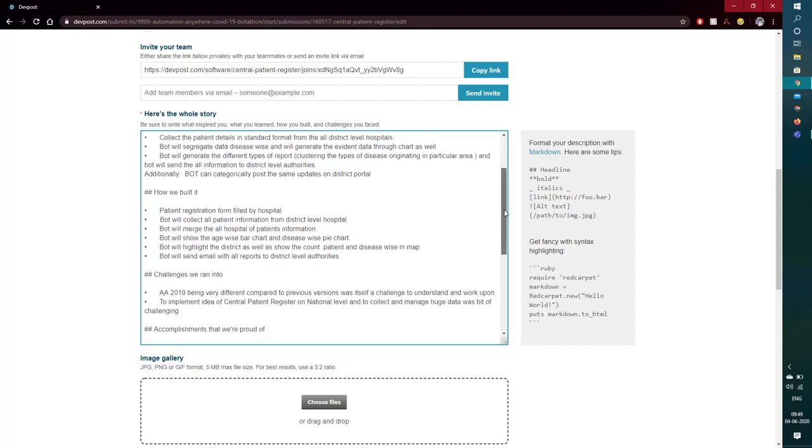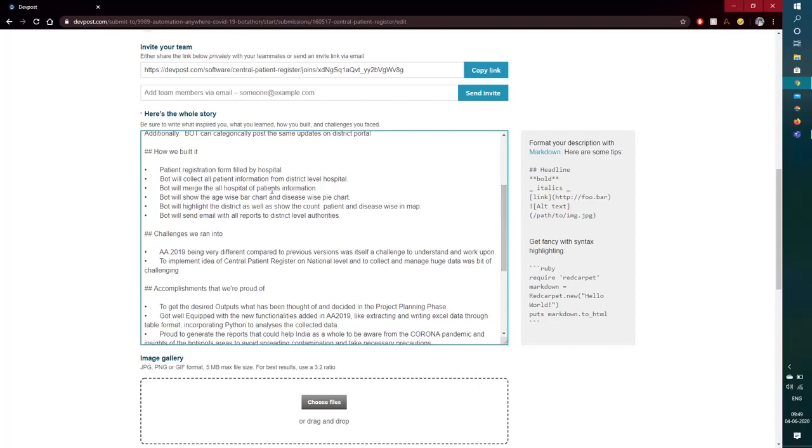So proceeding further, how we built it: we have a patient registration form. Utilizing the patient registration form, the bot collects the information from the district level hospitals. Then, from different districts, there is a central repository which merges the hospital details and patient information coming from the different districts, and then age-wise it represents a chart of which age group of people is being affected by which disease.